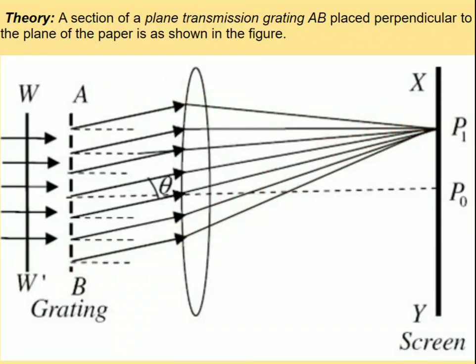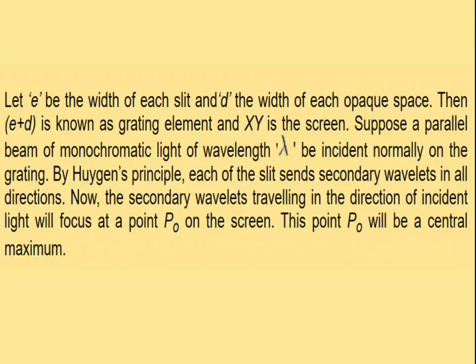For this purpose, we have to draw a perpendicular. Here e is the width of the slit and d is the width of each opaque space, that is the distance between each slit. Then e plus d is known as the grating element. This is a very important point.